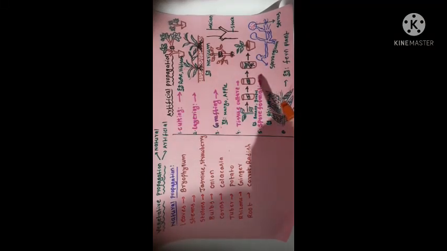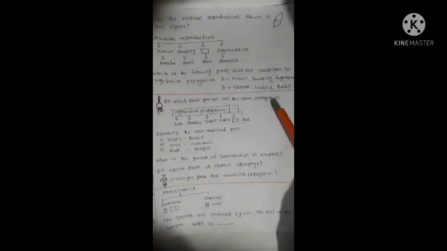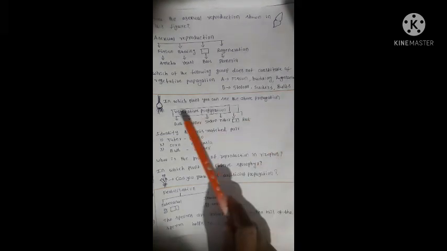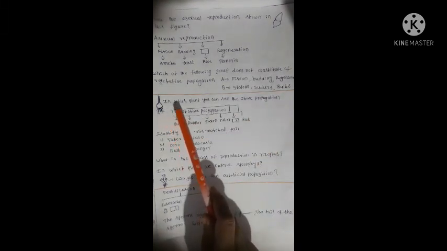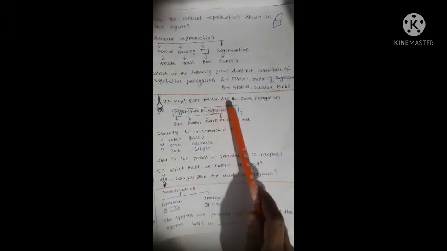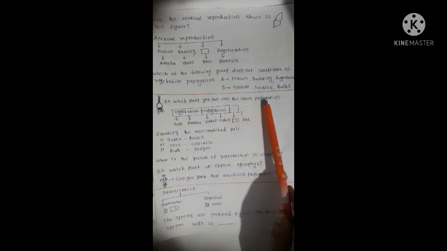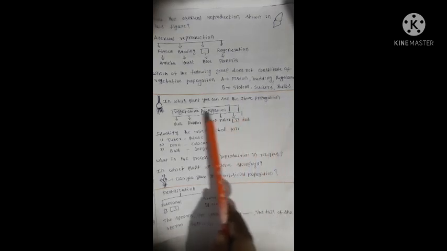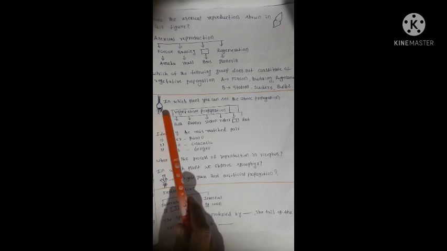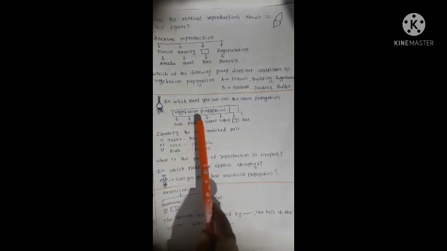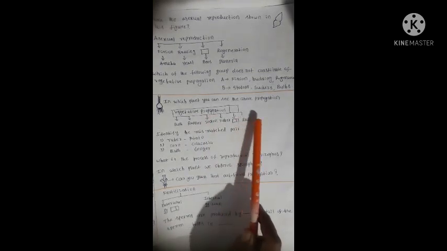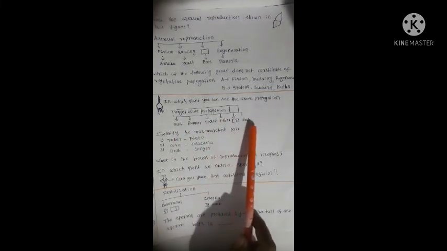Okay. Now we discuss some questions on this topic. All of you observe this diagram. In which plant can you see the above propagation? What is this? Onion. The next question: vegetative propagation methods are bulb, runner, stolon, tuber, root.